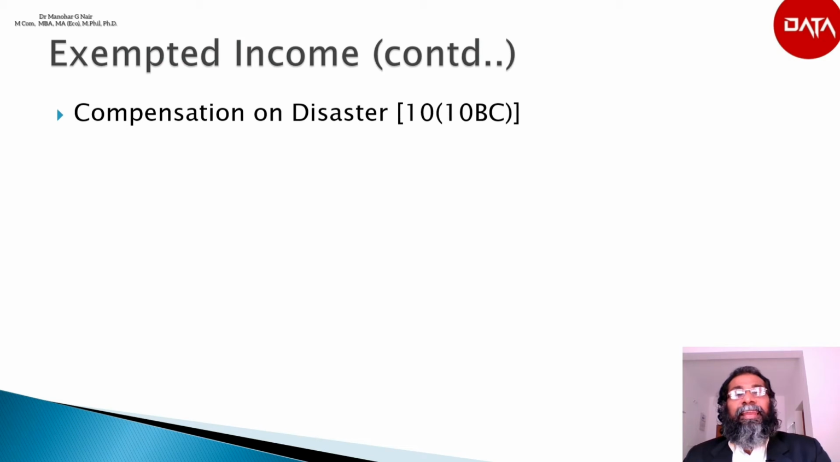Next is any compensation received on disaster, according to section 10(10BC). Any amount received or receivable from the central government or a state government or a local authority by an individual or his legal heir by way of compensation on account of any disaster shall be exempted.